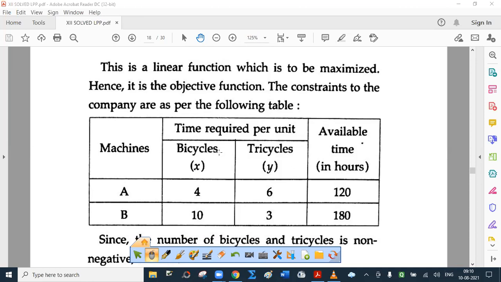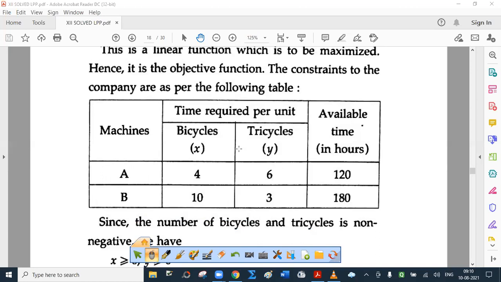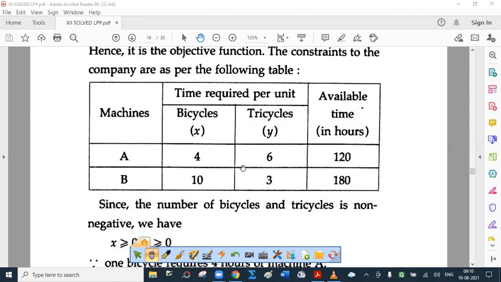Basically, the constraints are on what? Constraints are on availability of two machines A and B. So one constraint is for machine A, that is availability of machine A, and the other is for availability of machine B. But if you could tabulate the data, then constraints can be written directly without explanation because this much is sufficient. This is self-explanatory.